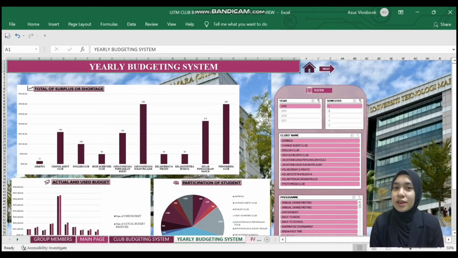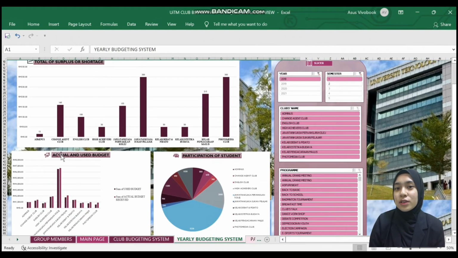In this page, the user will see the chart of the total surplus or shortage, actual and used budget, and the participation of students with a single click. In this page, we use the function of slicers. Using slicer charts is the best way for the user to easily and quickly filter the data.